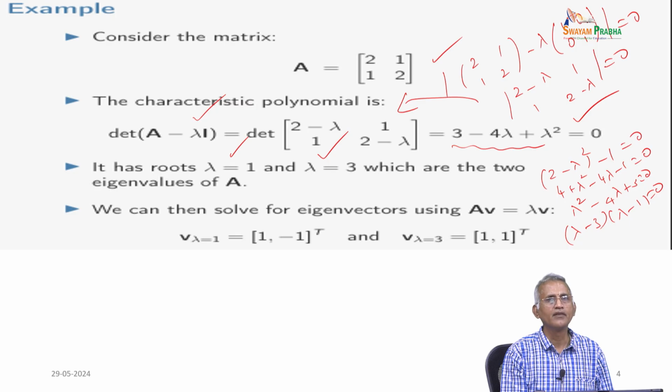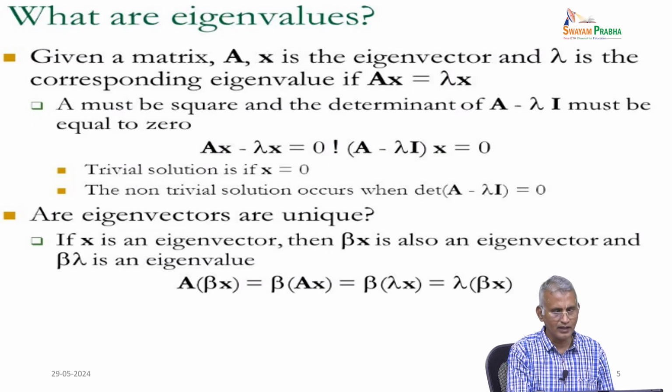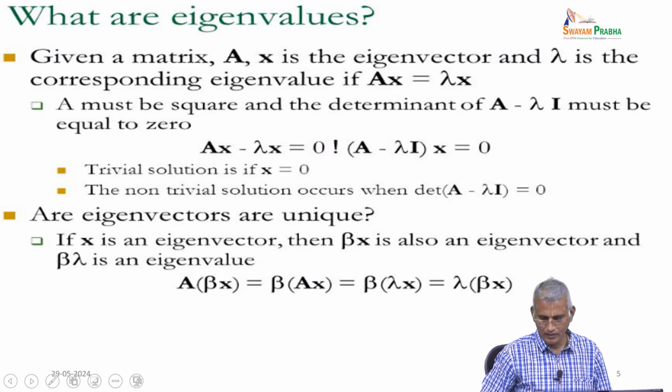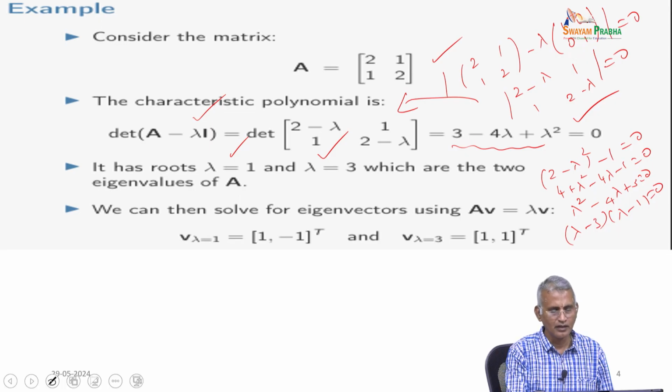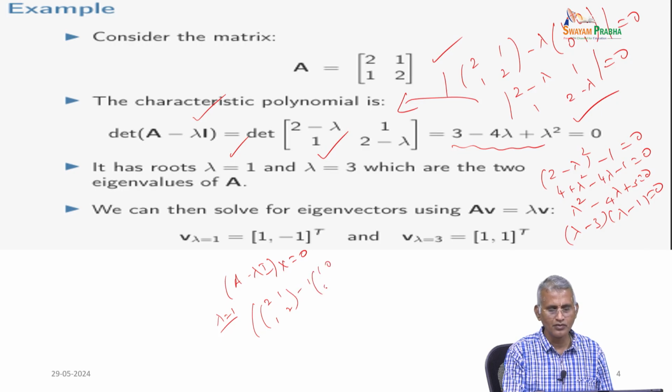Once you know the eigenvalues, we have to find the eigenvector, that is, we have A minus lambda I into x equal to 0. Then what happens? You take lambda equal to 1, then you have the matrix [2, 1; 1, 2] minus 1 into [1, 0; 0, 1], into [x1, x2] equal to [0, 0].